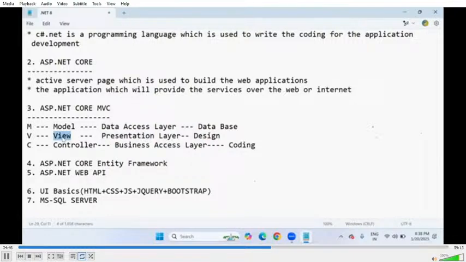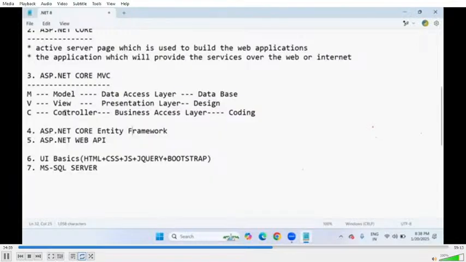Now, sir, what about these two subjects? Why these two frameworks again? In ASP.NET web application development, entity framework as well as web API are an integral part. Entity framework is very simple. To communicate from a front-end application to a back-end application, we normally need to pass SQL queries. But I'm not going to pass SQL statements like insert queries manually. If you want to perform operations with the database without writing raw SQL statements, then we recommend using the entity framework tool.